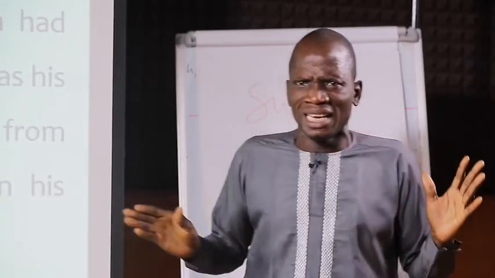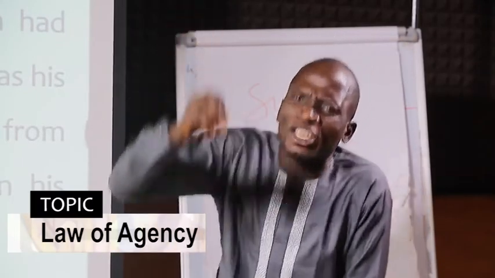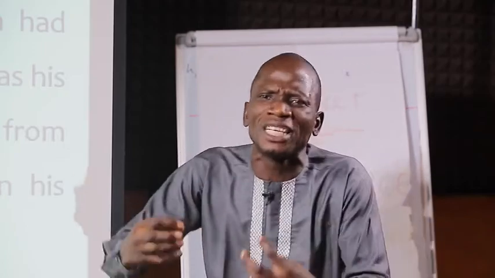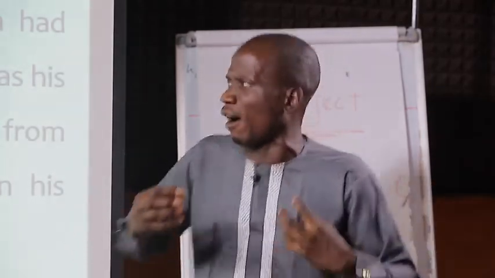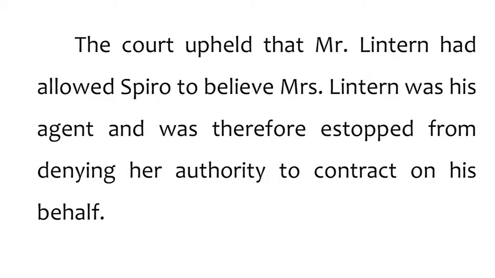Now, in this case, the wife decided to act on behalf of her husband by selling the house to the third party. In this case, the husband has no authority to deny the wife that she is not acting on my behalf. The court upheld that Master Linton had allowed Spiro to believe Miss Linton was his agent and was therefore estopped from denying her authority to contract on his behalf.